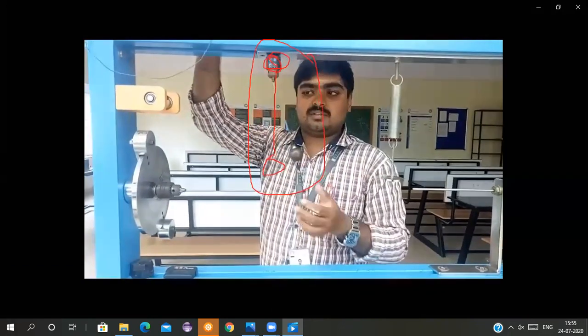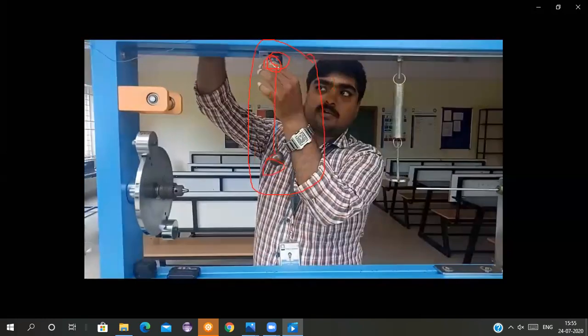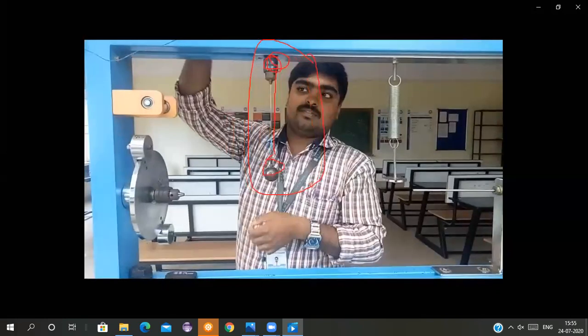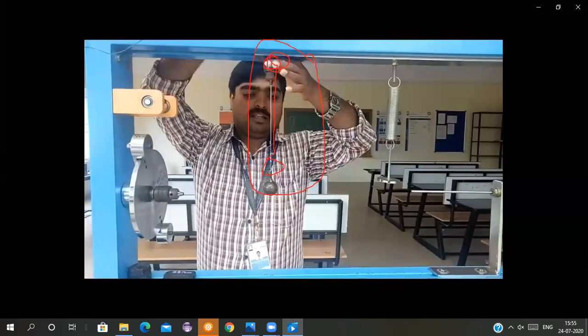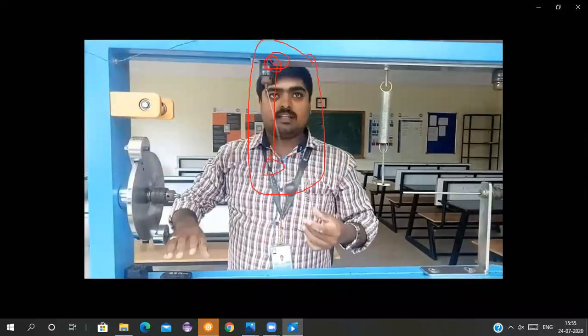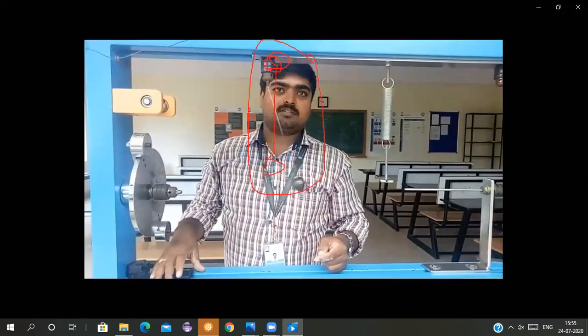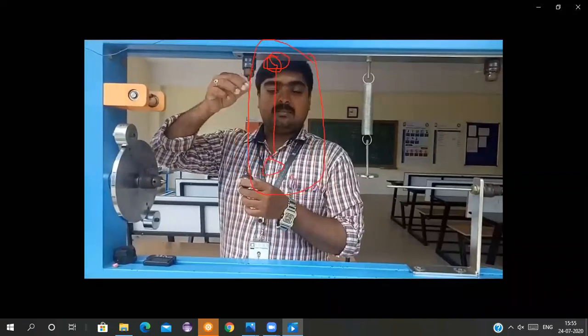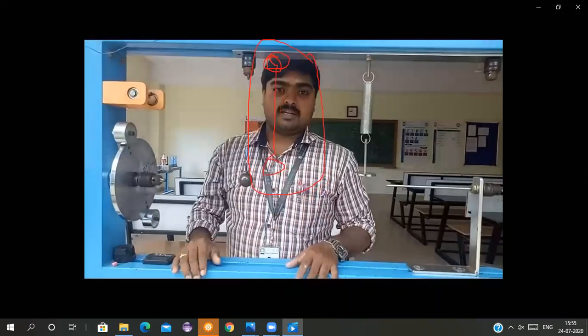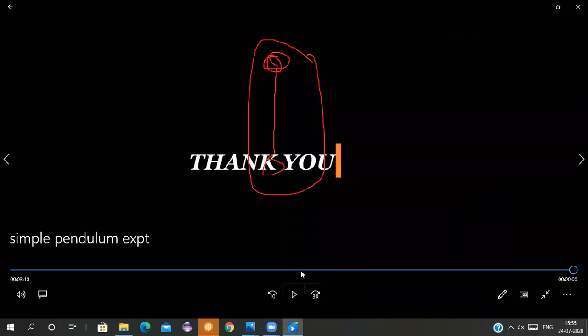A small displacement is given, and for 10 oscillations you have to note the time: how much time is taken for 10 oscillations. You can adjust the length of the string from the setting. If it takes, let's say, 4 seconds for 10 oscillations, or, for example, 5 seconds, can anyone tell me what will be the time period?